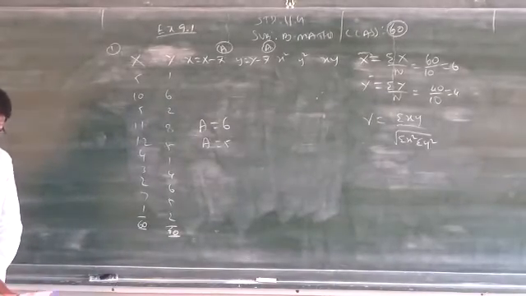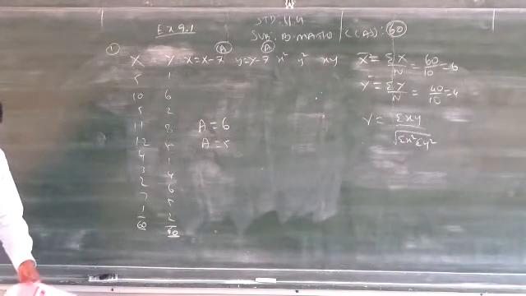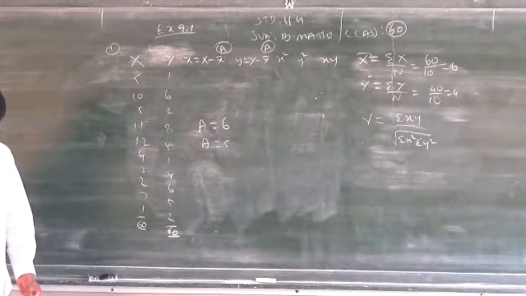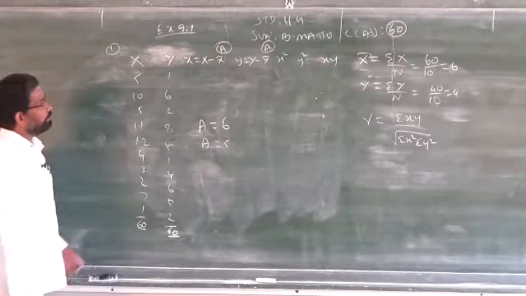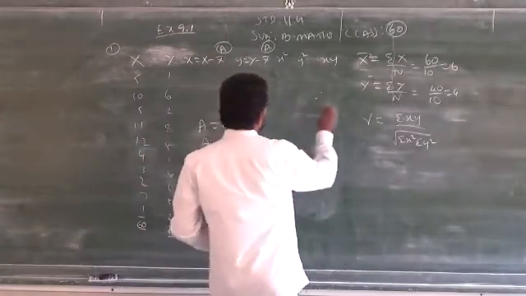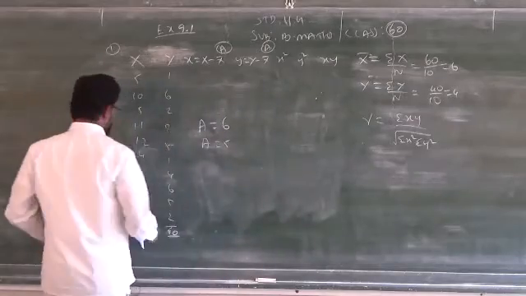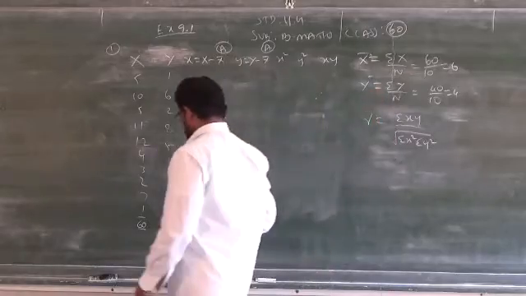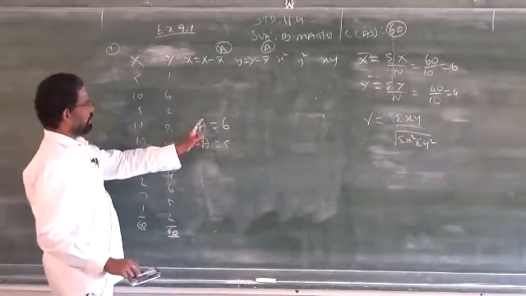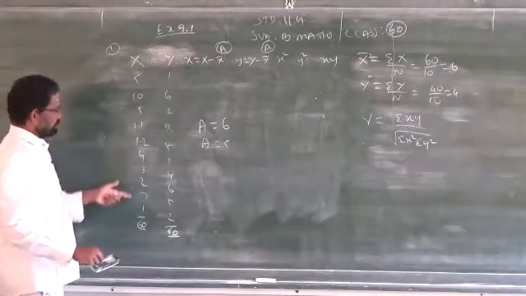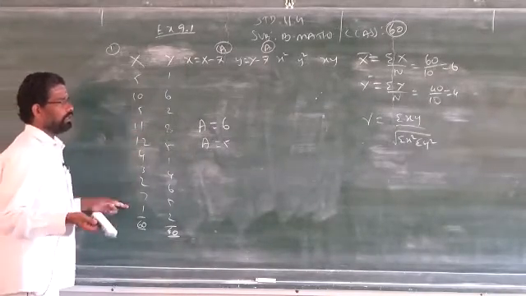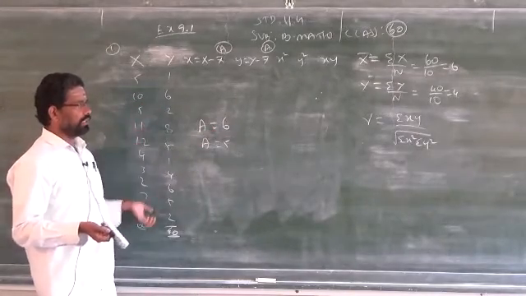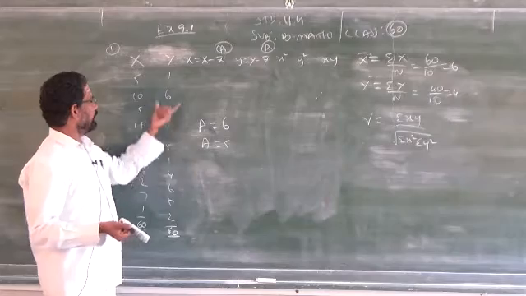So this is the formula to find out by using the deviation method. But if you are confused by the deviation method, please apply the second formula when you get x bar as a decimal. Clear? If you go for the deviation method, you please take A. Same, A is 6, which is not there under x, but I told you already, you can take an assumed mean even out of this data, but that will be very close to the given data. Clear? Or you can take inside the data also as A.